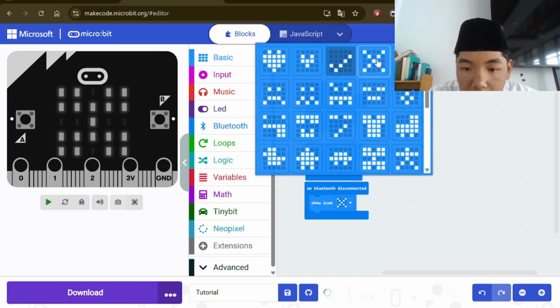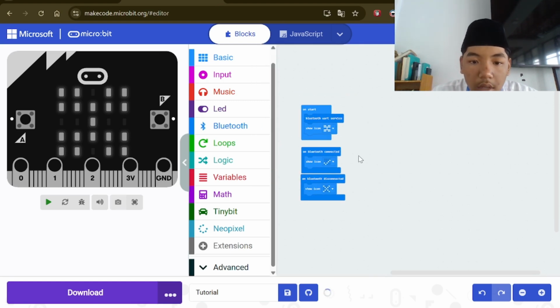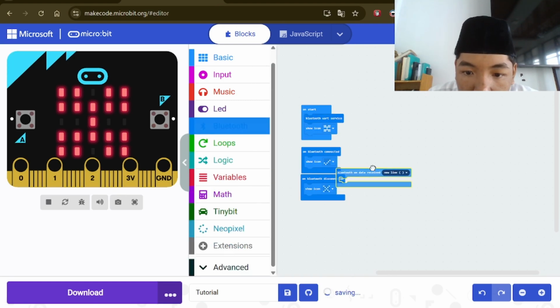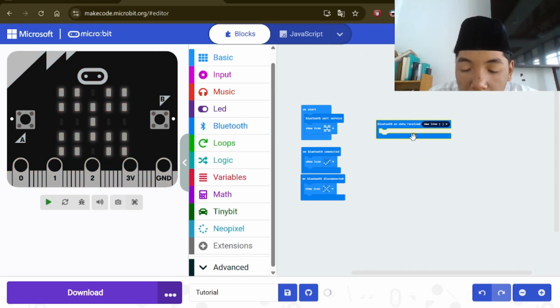And then take Bluetooth on data retrieve.